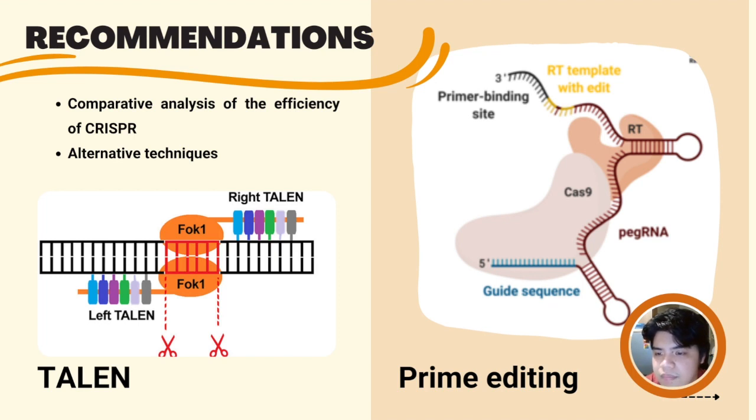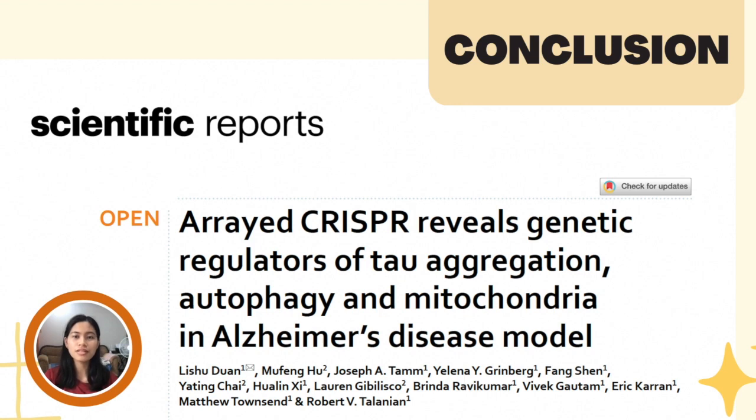In conclusion, the study entitled Arrayed CRISPR Reveals Genetic Regulators of Tau Aggregation, Autophagy, and Mitochondria in Alzheimer's Disease Model was able to reveal that there are several genes involved in such processes, and that they are interconnected with a complex interplay between them. The study highlights how the identification of these novel regulators could lead to the development of targeted therapies that can slow down and hopefully prevent the progression of Alzheimer's disease.